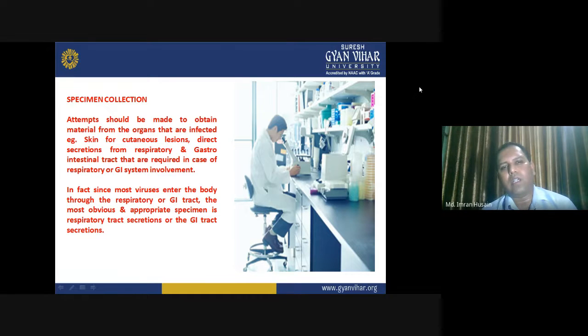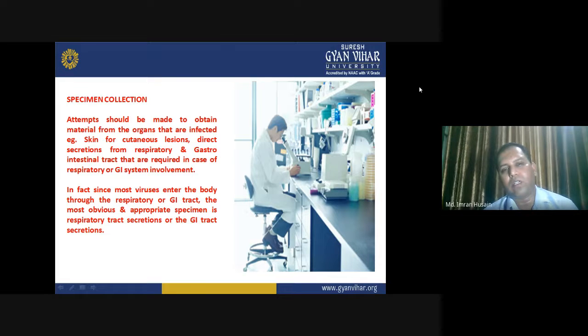And if the virus is infecting the respiratory tract, the upper and lower respiratory tract, then you have to collect the secretions from the respiratory tract also. For example, COVID readily affects the respiratory system of the individual, so you need to collect samples from that very particular site.